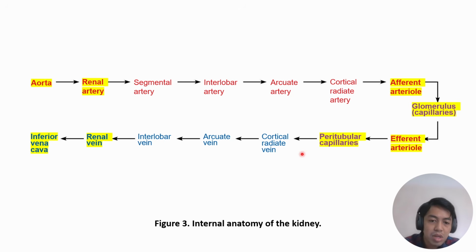Then they fuse to become this series of veins until it becomes the renal vein. The renal vein will exit the kidney through the renal hilum as it meets the inferior vena cava. So what I want you to memorize is just these highlighted structures here.